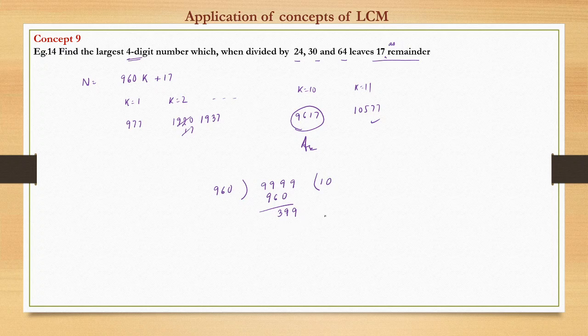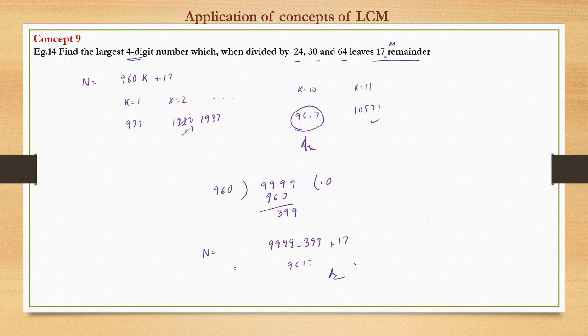Okay, so the generic number, the required answer, would be 9999 minus 399. This will give the highest number which is divisible by 24, 30, 64. But we need a remainder also, 17. So we'll add 17 here to get a remainder 17. So this becomes what? 9617. So this is one way, another way to get the answer.